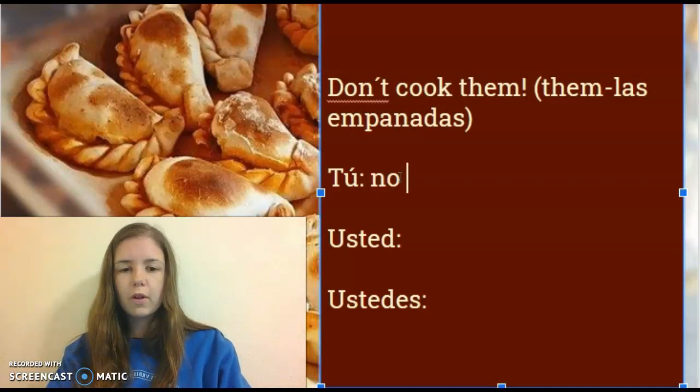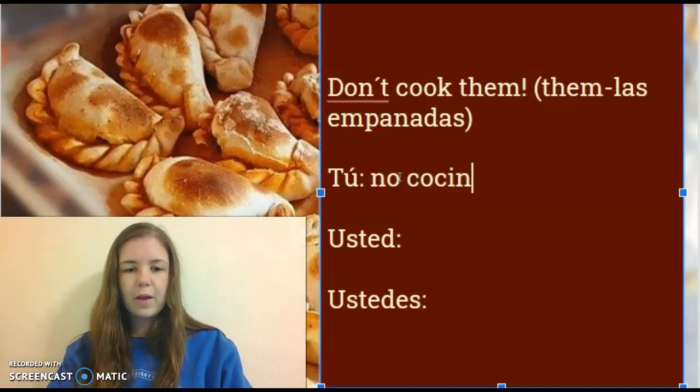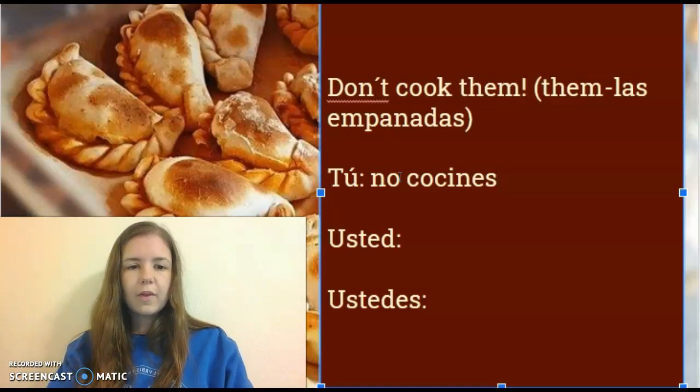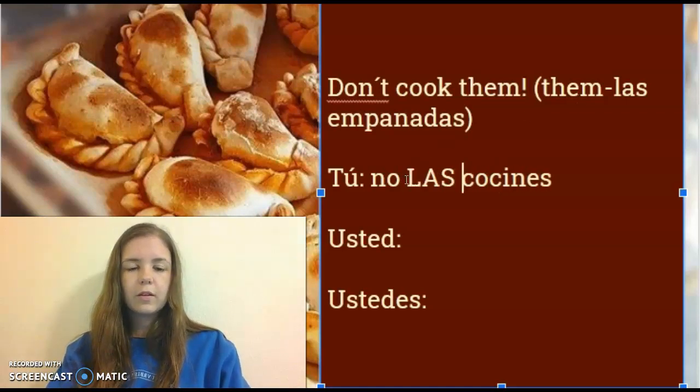So no, in the tú form, negative commands also take the yo, drop the o, add the opposite ending. And then to say them, I have to put my word for them, las, before my verb. Because it's negative, that's why it came before. But la versus las doesn't matter, it's the no that is making it come before the verb.